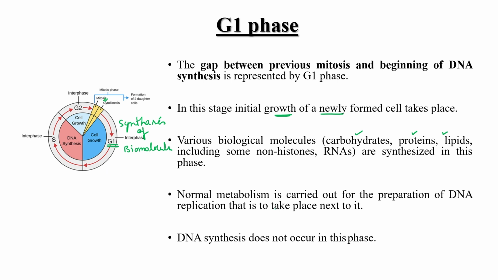Okay, and normal metabolism is also carried out for the preparation of DNA replication, that takes place just after G1 phase. DNA synthesis does not occur in this phase, that is a part of S phase. It is mentioned over here: DNA synthesis occurs in S phase of interphase.